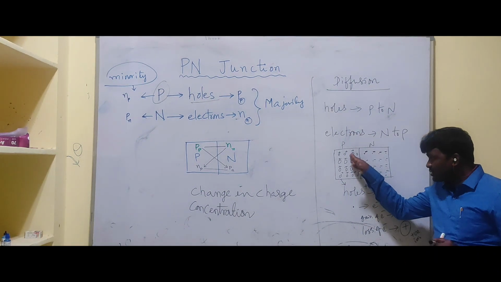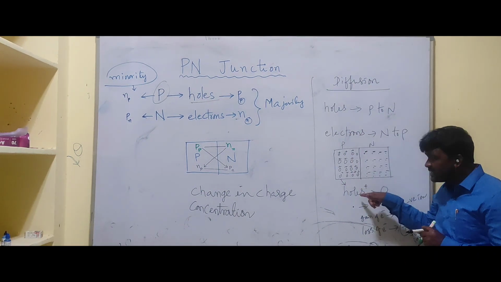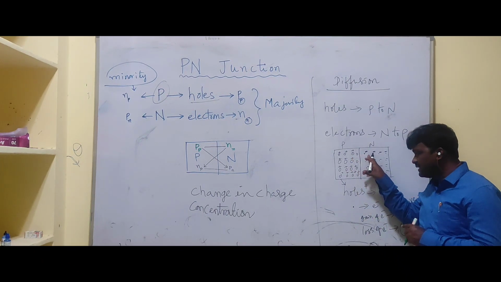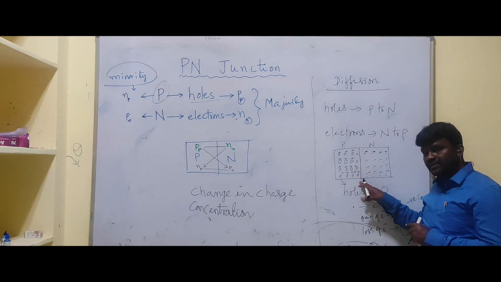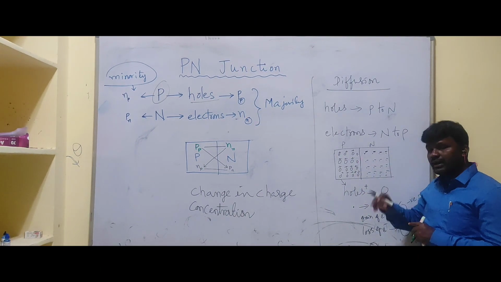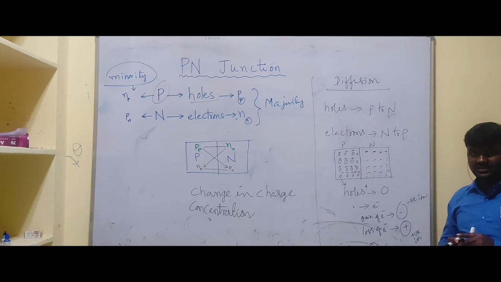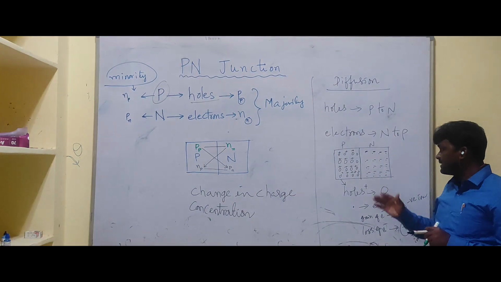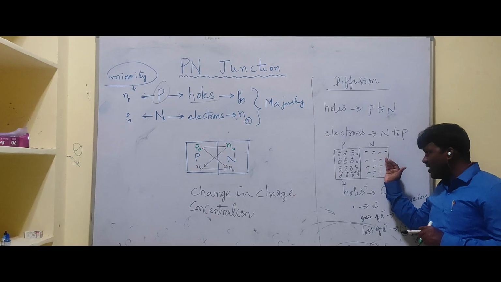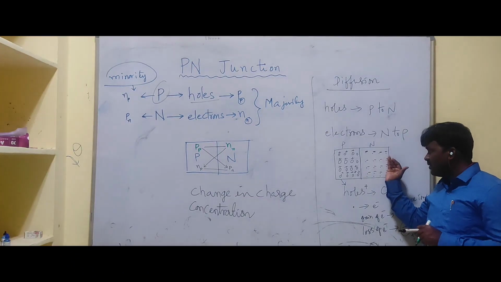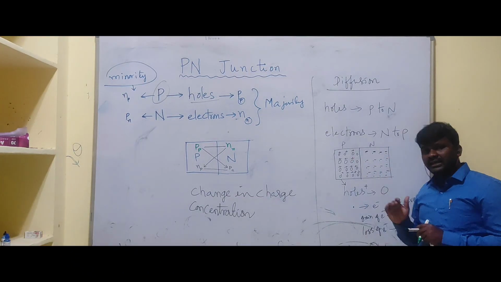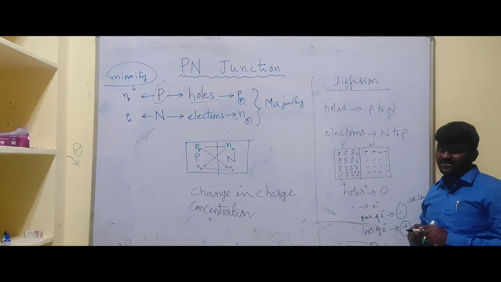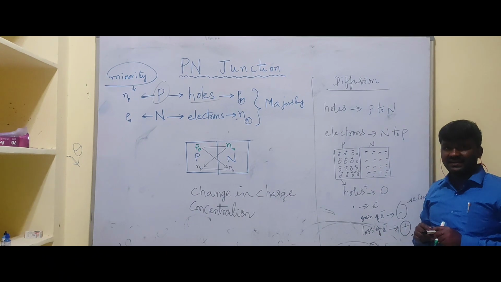That means these holes are crossing this junction. This is the junction between P and N. When these holes are crossing this junction, these holes can recombine with electrons. Similarly, electrons diffuse from N to P side. Due to this diffusion, these electrons are crossing the junction and leaving.